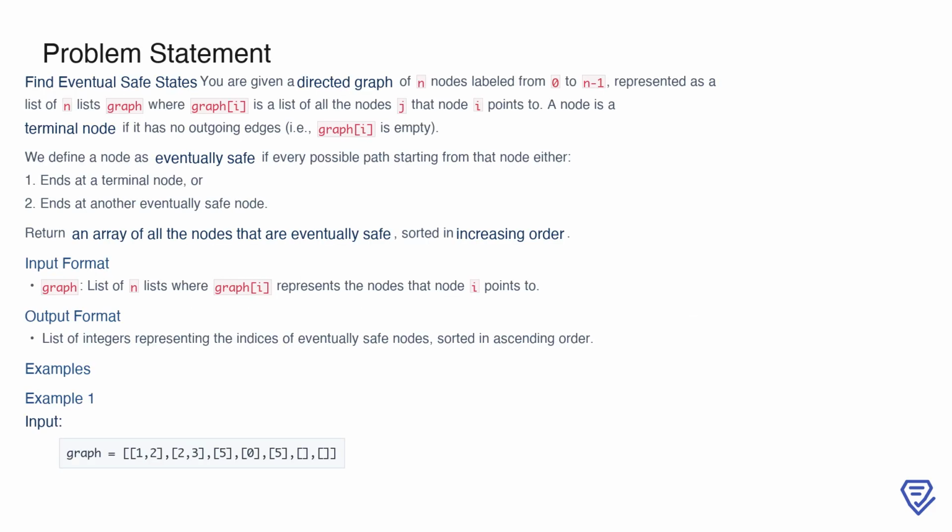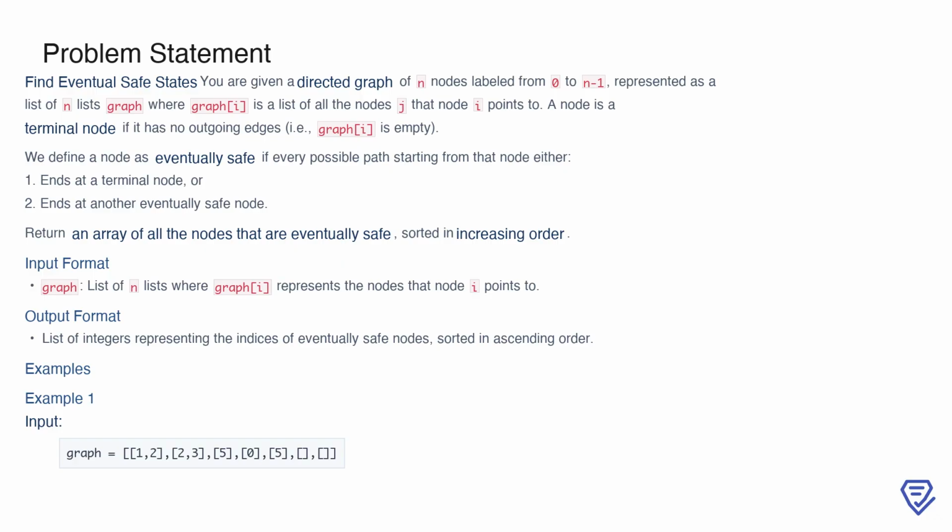Let's get started. In this problem, we are tasked with finding the eventual safe states in a directed graph. The graph is represented as a list of n lists, where each list graph[i] contains the nodes that node i points to. A node is considered a terminal node if it has no outgoing edges, meaning its corresponding list in the graph is empty. Now, a node is defined as eventually safe if, starting from that node, every possible path either ends at a terminal node or reaches another eventually safe node. The goal is to return an array containing the indices of all the eventually safe nodes, sorted in increasing order.